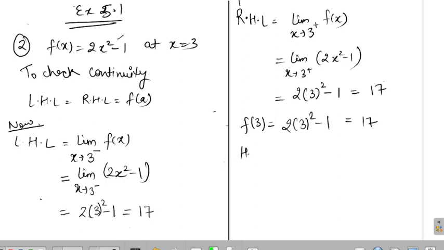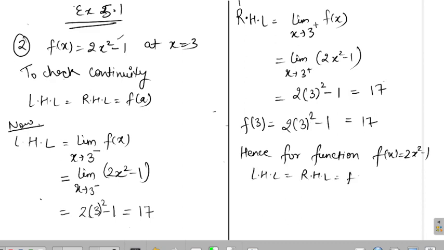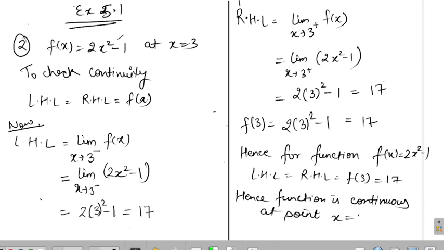So I will write, hence for the function f(x) equals 2x square minus 1, LHL equals RHL equals f(3) equals 17. Hence, the function is continuous at the point x equals 3. Is that clear?